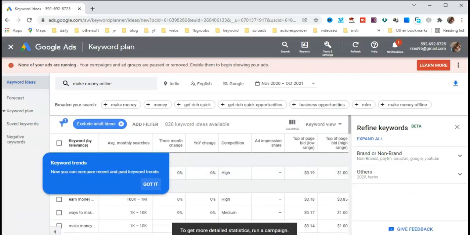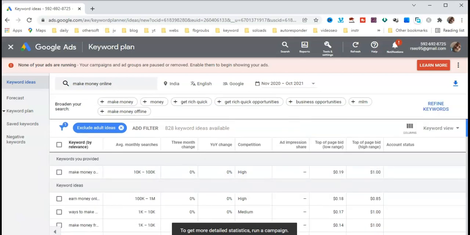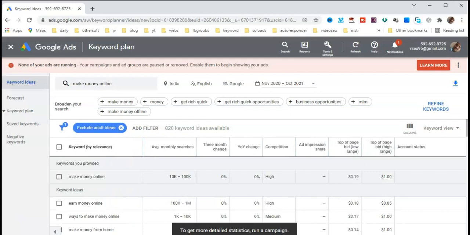Here is the data for "make money online". Average monthly searches are 10k to 100k. Competition is high. Bid value is $1.